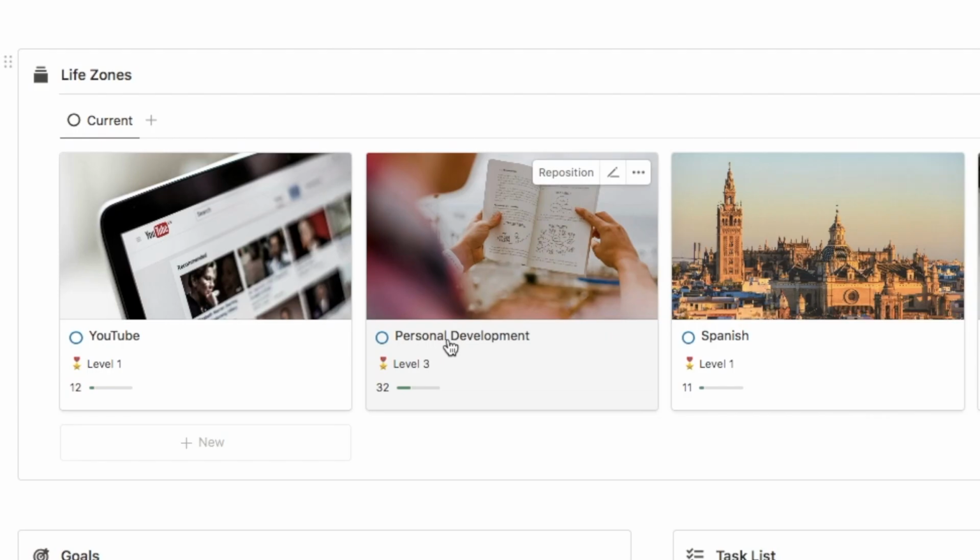And as you can see, each of the different areas of your life will have a current level. And this progress bar here shows how many goals you have completed for that life zone. So the more goals you complete, the higher your level goes. This is the gamification that I was talking about. As you watch your level increase, it gives you that dopamine hit every time you achieve a new level. And it's going to help you keep achieving and keep adding more goals for each area of your life.